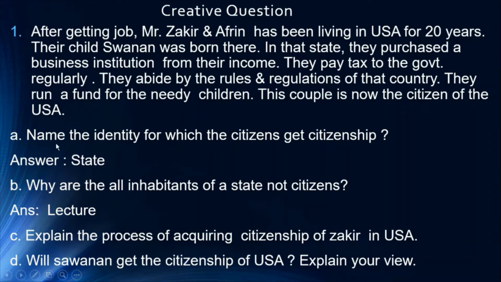Okay. A number, name the identity for which the citizen gets citizenship. So, in the lecture you have seen the citizen gets the citizenship by entering a state. B number, why are not all inhabitants of a state citizens? Okay, so I have explained this question's answer in my lecture.